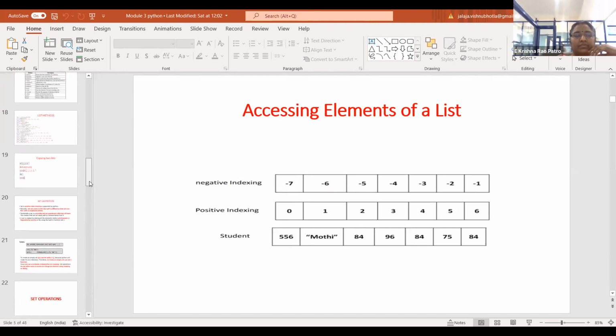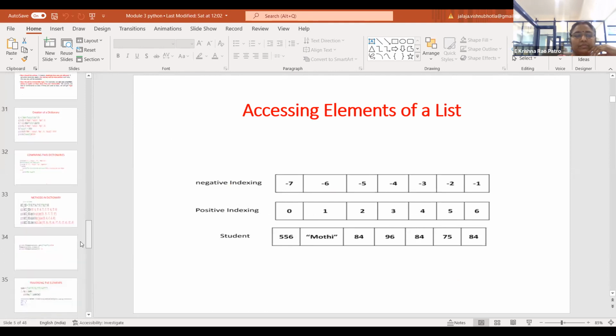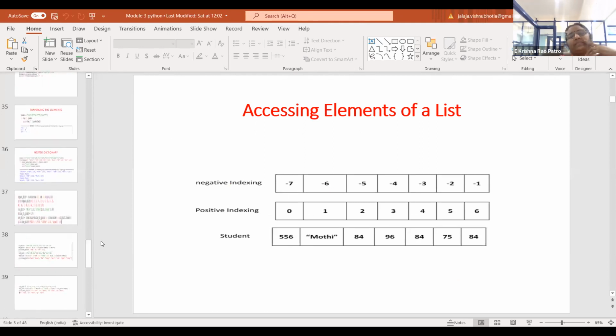So, coming to a tuple, what is the difference between a tuple and a list? I want to hear from you people.